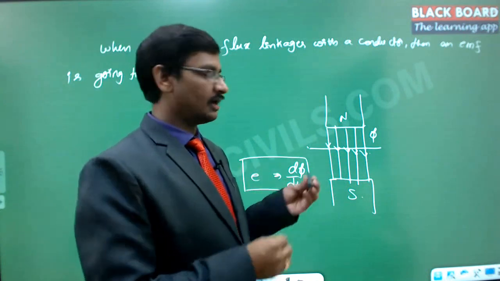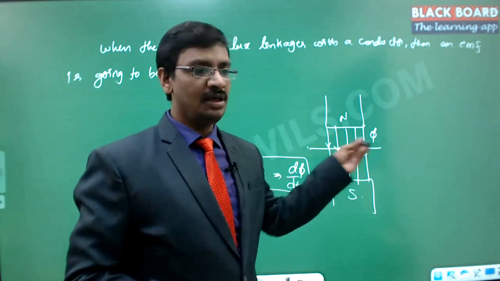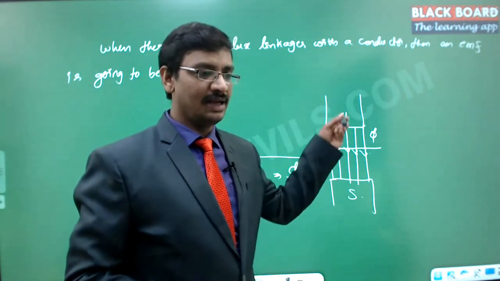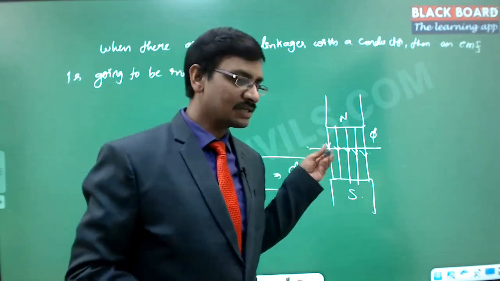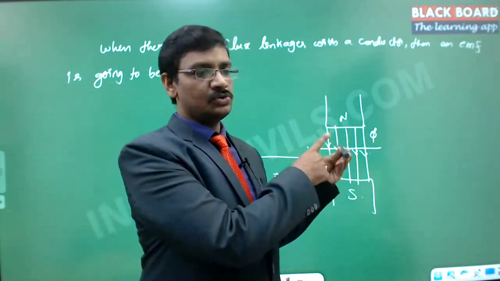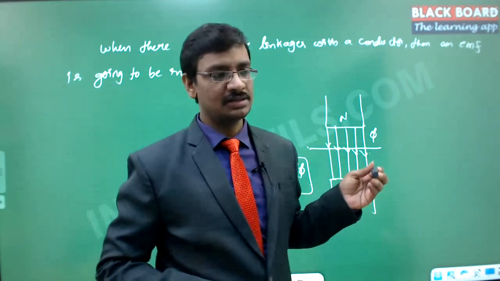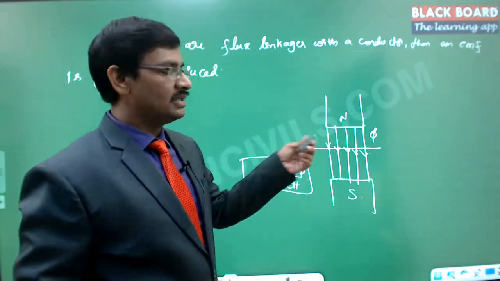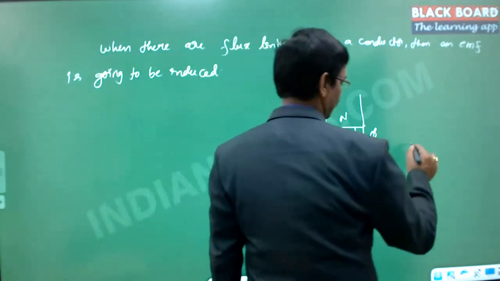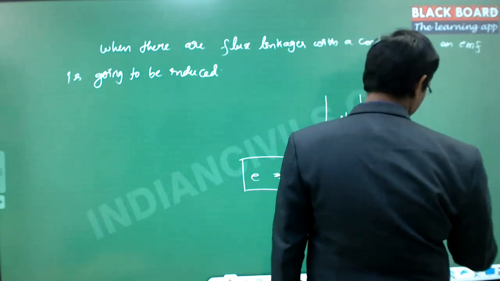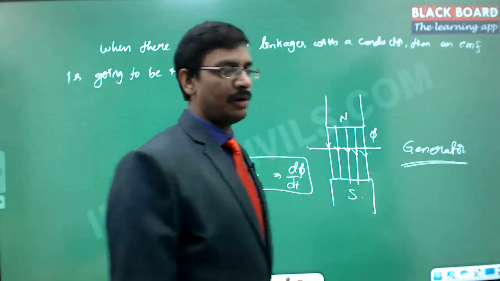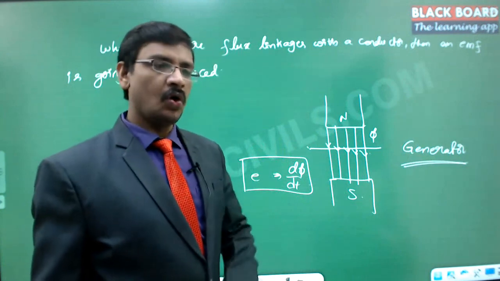So this pen is a conductor, and this pen is moving like this. When it is moving, it is cutting the magnetic flux lines, and then there is an EMF induced in this particular way. So this is the second Faraday's law that we are going to use, and this principle we are going to use for the generators, right? So these are the two fundamental principles for all the machines.